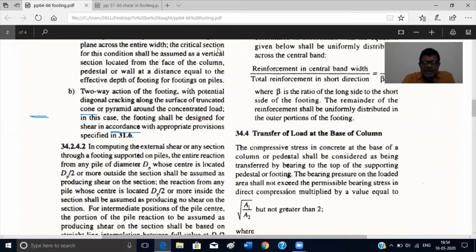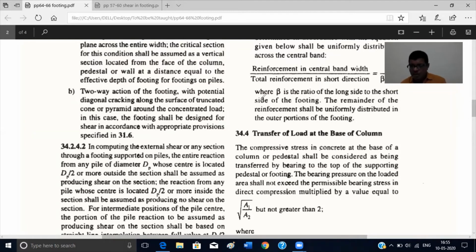So what we will do basically is find the depth from the bending criteria, then check for one-way shear and check for two-way shear. If the depth requirement is more, then you take more depth, and that is the final value of d. So effectively calculate from one-way shear, two-way shear and bending. These three criteria: first is flexure, then one-way shear, then two-way shear. Out of these, the maximum value of d required for any case will be taken as the final effective depth.